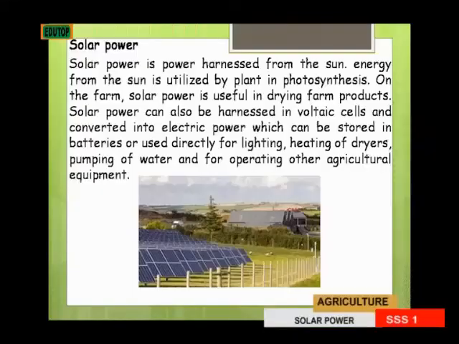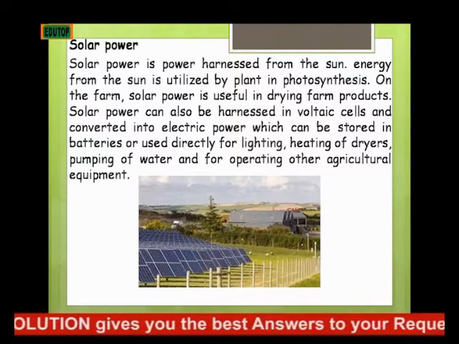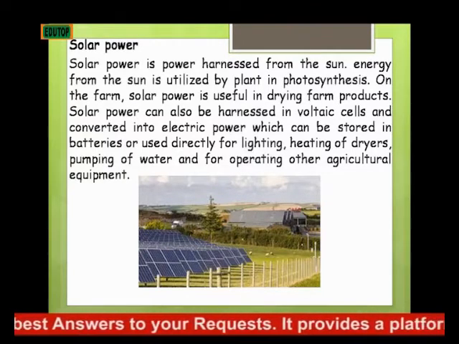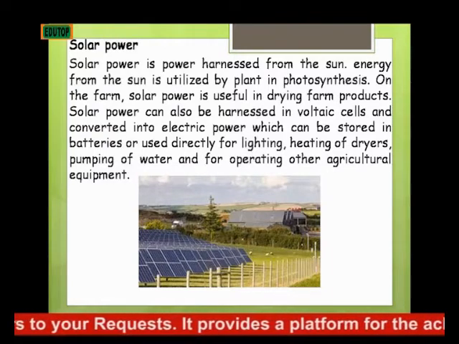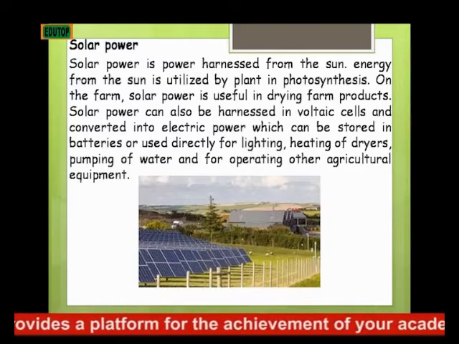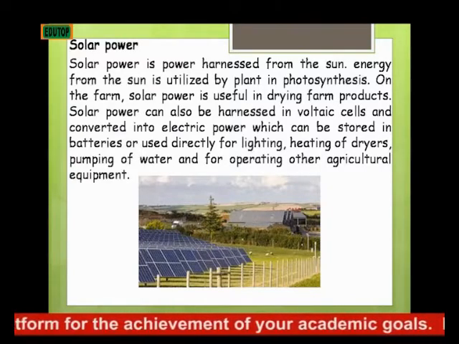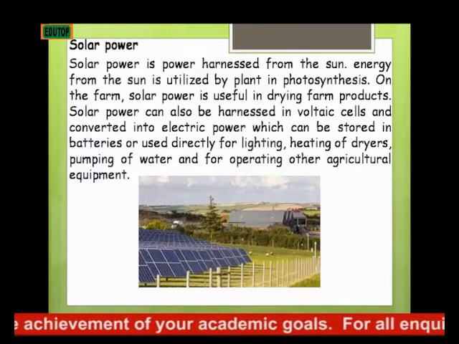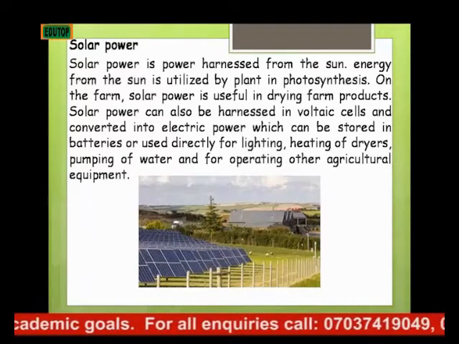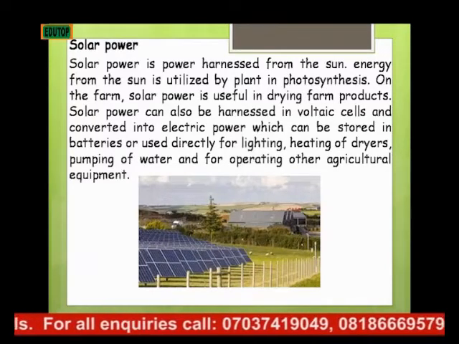The next source of power that we'll be considering is solar power. Solar power is the power harnessed from the sun. Energy from the sun is utilized by plants in photosynthesis. That's one of the uses of solar power in agriculture. And on the farm, solar power is also useful in drying farm products. That is, solar power can also be used in drying of agricultural produce.